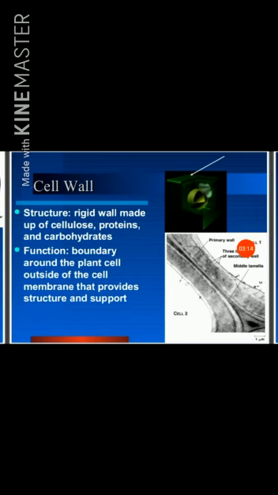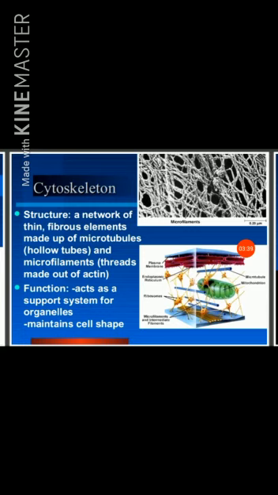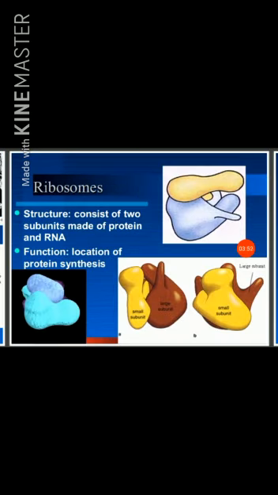Cell wall structure: a rigid wall made up of cellulose, proteins, and carbohydrates. Function: a boundary around the plant cell outside the cell membrane that provides structure and support. Cytoplasm structure: gelatin-like fluid that lies inside the cell membrane. Function: contains salts, minerals, and organic molecules. Surrounds the organelles. Cytoskeleton structure: a network of thin fibrous elements made up of microtubules, hollow tubules, and microfilament threads made up of actin. Function: acts as a support system for organelles, maintains cell shape.